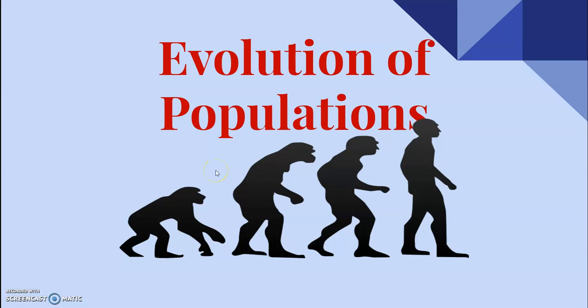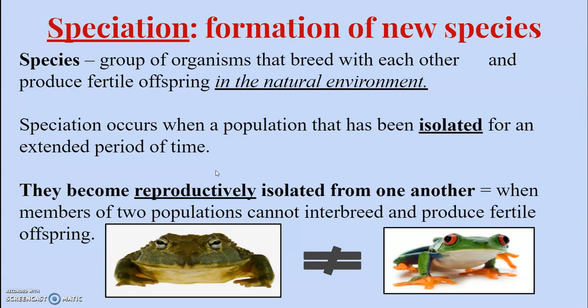Welcome to the lecture over speciation and cladograms. What is speciation? Speciation is the formation of a new species. Well, first, what's a species? A species is a group of organisms that breed with each other and produce fertile offspring in the natural environment.